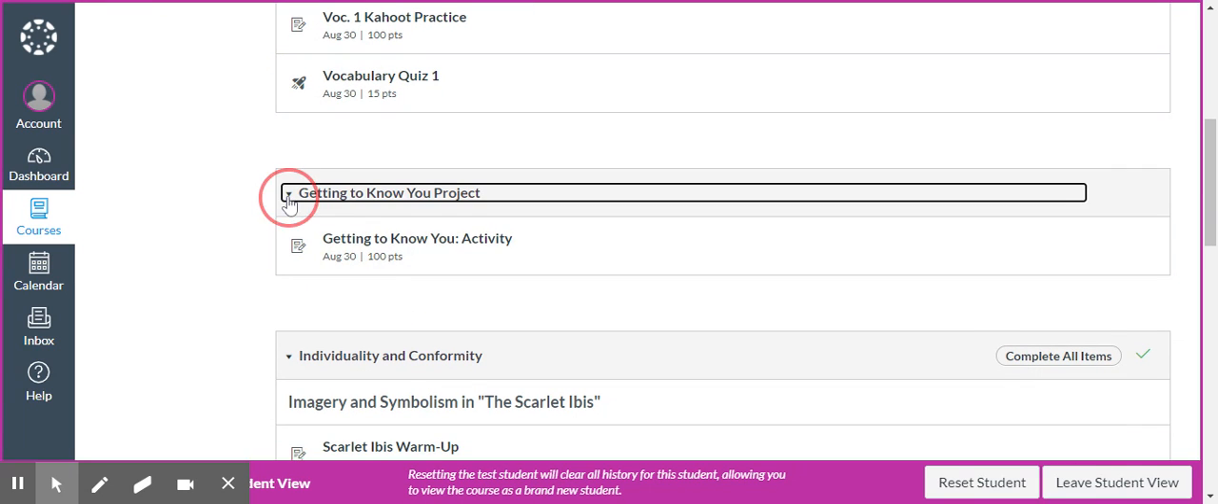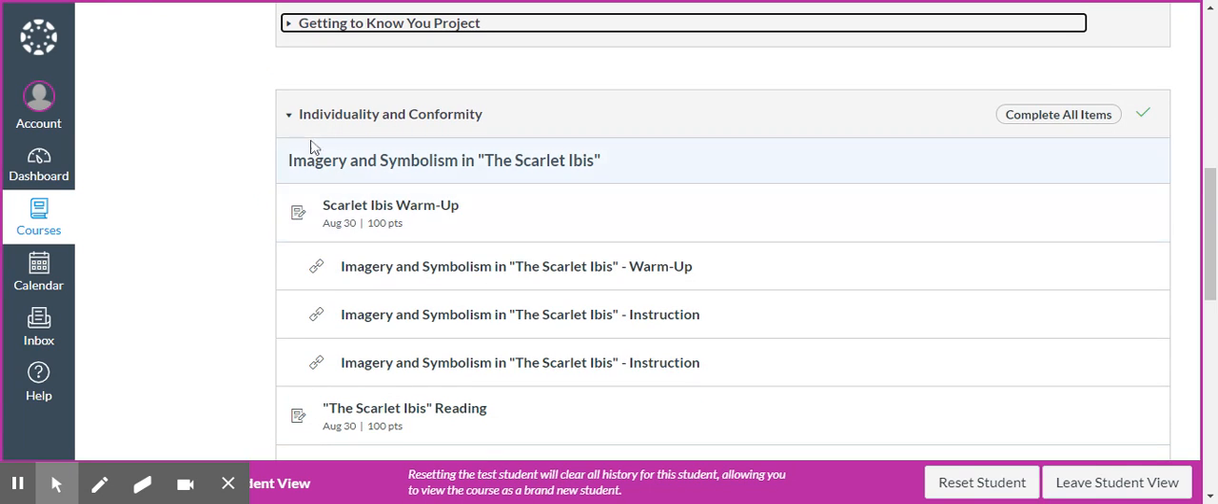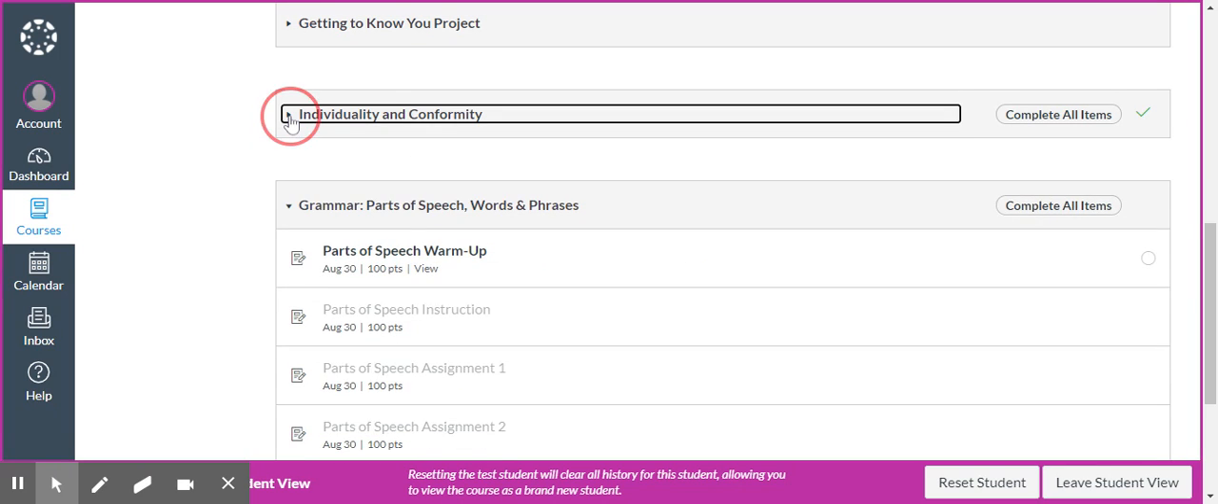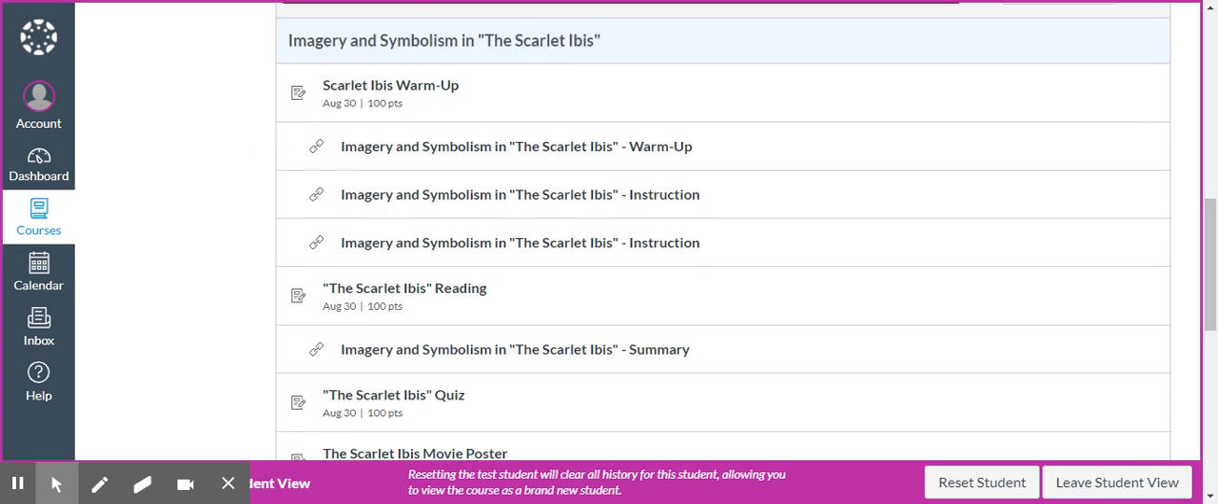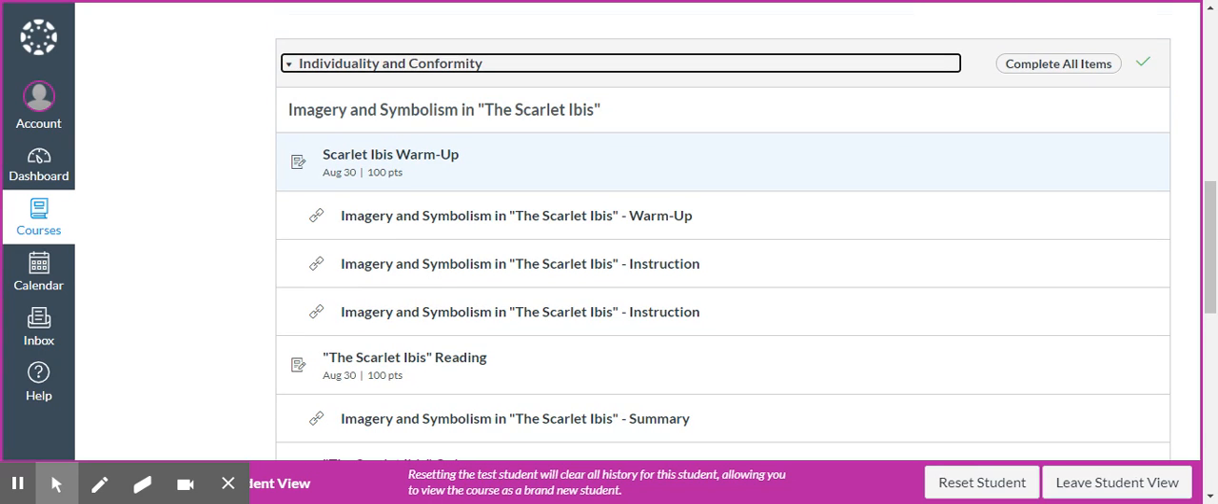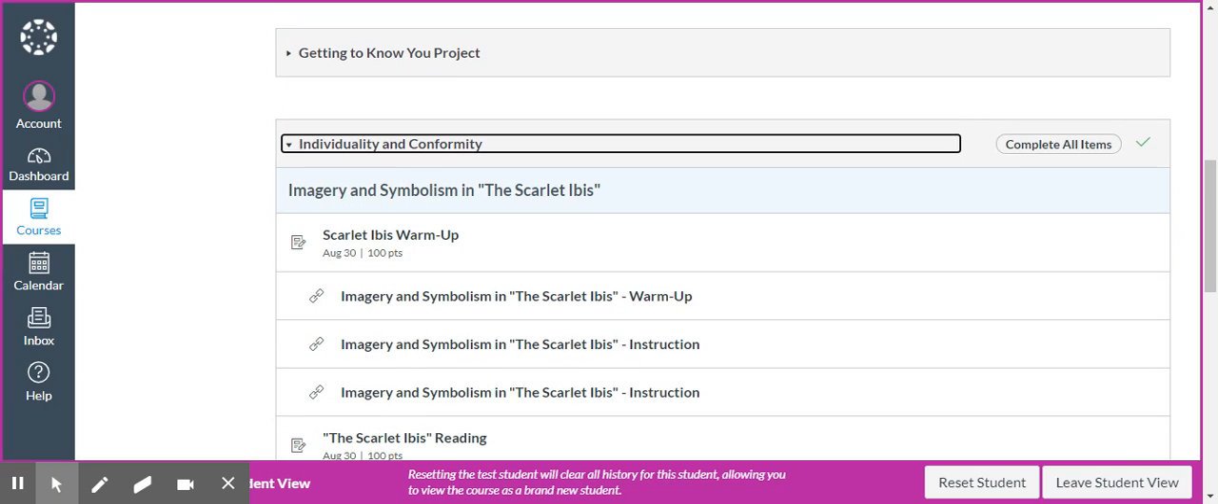And what you need to do for the reading is go down here, and the reading modules are going to be labeled thematically, okay? So our first thematic reading module is going to say individuality and conformity. And when you open that, you click on that, and you'll see this story in here. Right now, I just have one story for my third and fourth block class, and the story is the Scarlet Ibis.